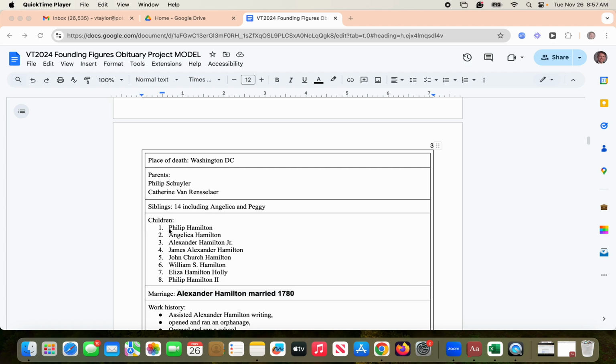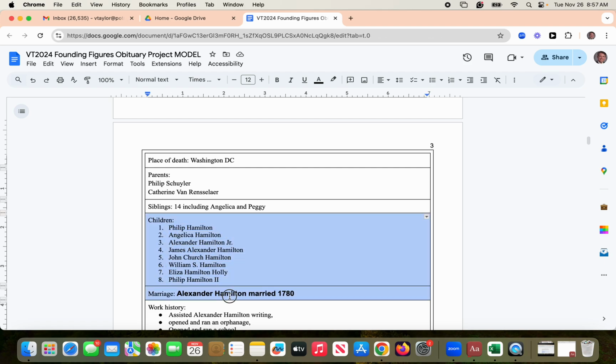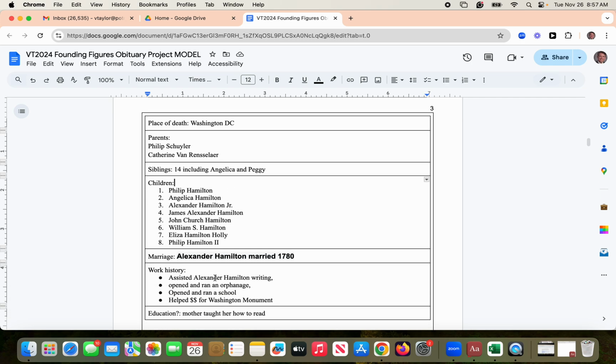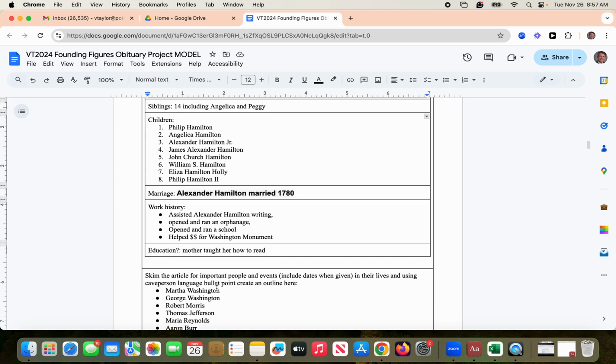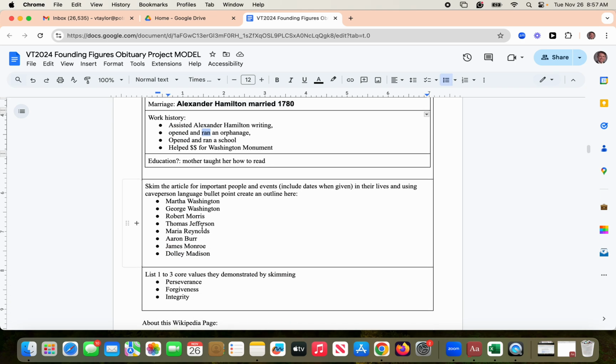But even here, notice that this sample student used bullet point organized methods of bringing the information over. So instead of just having the names listed out here, it's a little bit more visual by doing it this way. Same thing here, bullet points, a little more visual. And again, mostly focusing on proper nouns, dates, some descriptive words, opened, ran, some descriptive words are needed. But primarily, these are the most important people, the proper nouns, bullet point.